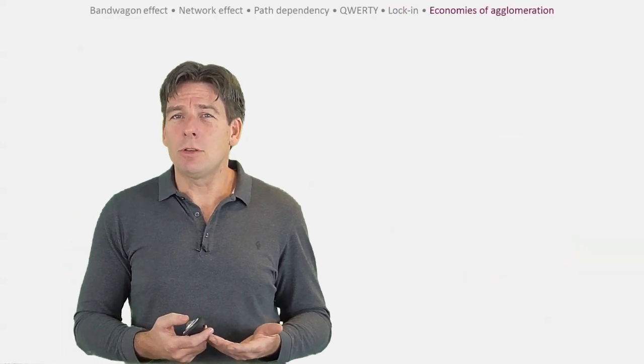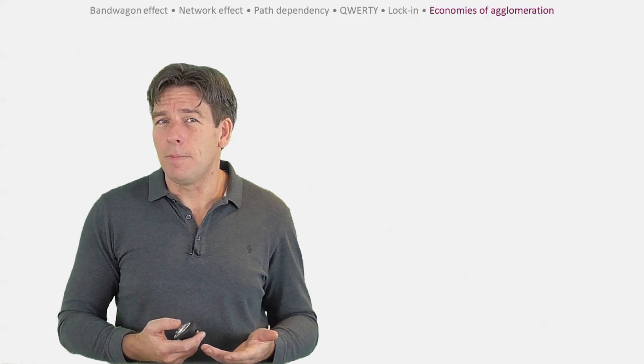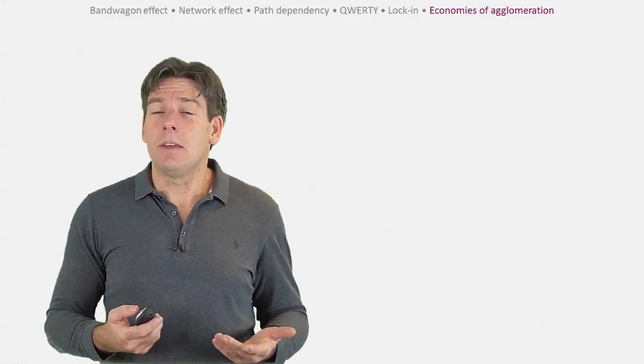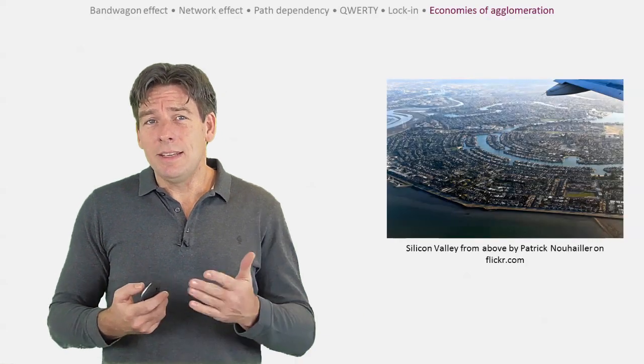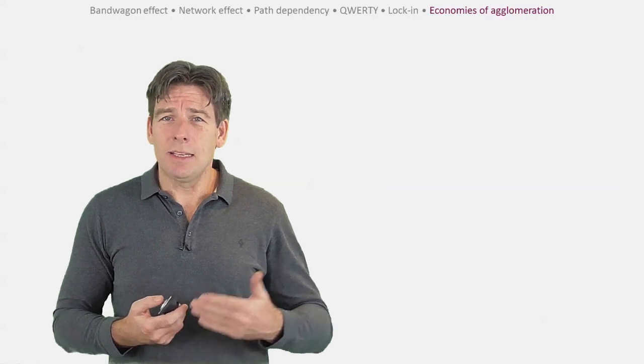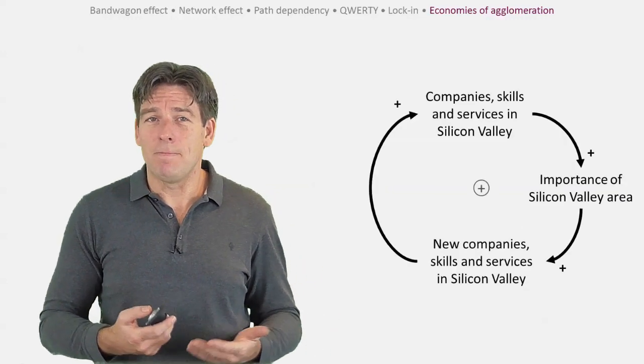Path dependency also exists in urban economics, where it is called economies of agglomeration. Where is the center of gravity today for high-tech startups? The Silicon Valley, of course. This area of California is another nice example of lock-in. As more companies set up there, the value of the urban area for other companies increases.